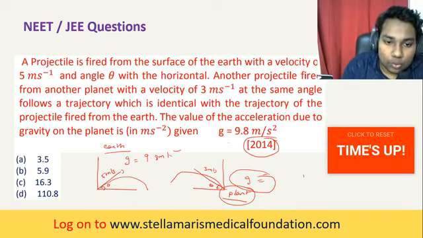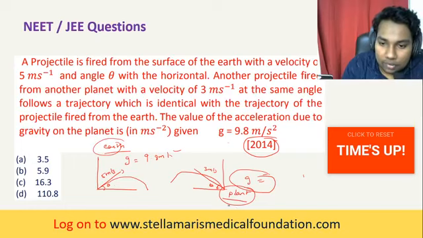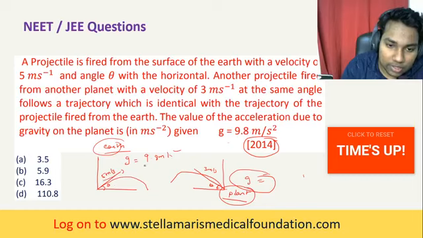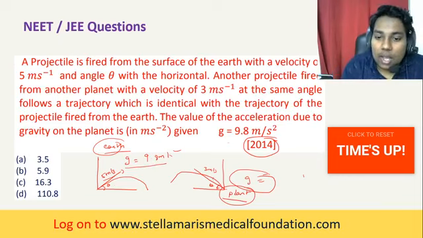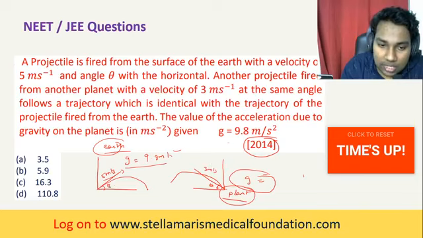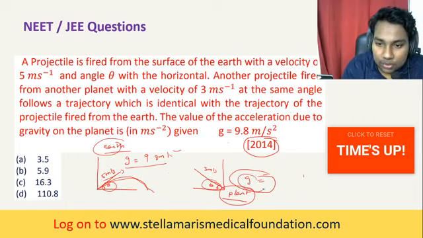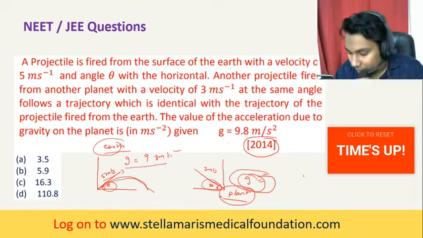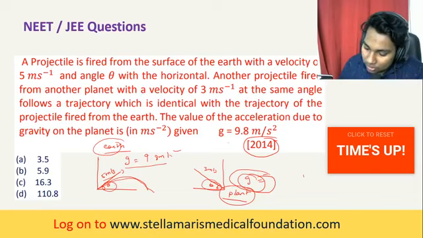See, two projectiles are being fired. One is from the earth and another is from another planet. From the earth, the initial velocity is 5 meters per second, and you know the acceleration due to gravity is g equal to 9.8 meters per second squared. And here the projectile is projected at 3 meters per second. It also has the same angle of projection and the same path, that is the trajectory is equal. Now they are asking what is the acceleration due to gravity on this planet. So we look into the sum, how to do it.